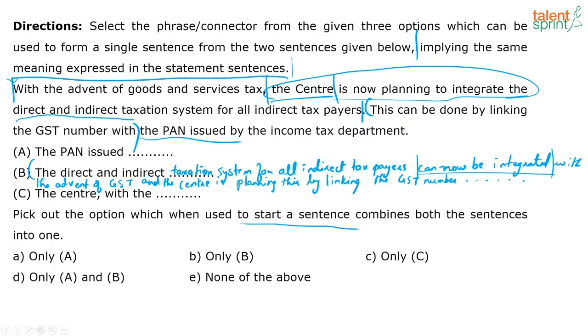And either I can say, and this can be done by linking, or I can just say taxpayers by linking the GST number with the PAN issued by the income tax department. And this makes sense, and it is also retaining the meaning. So obviously only option C.